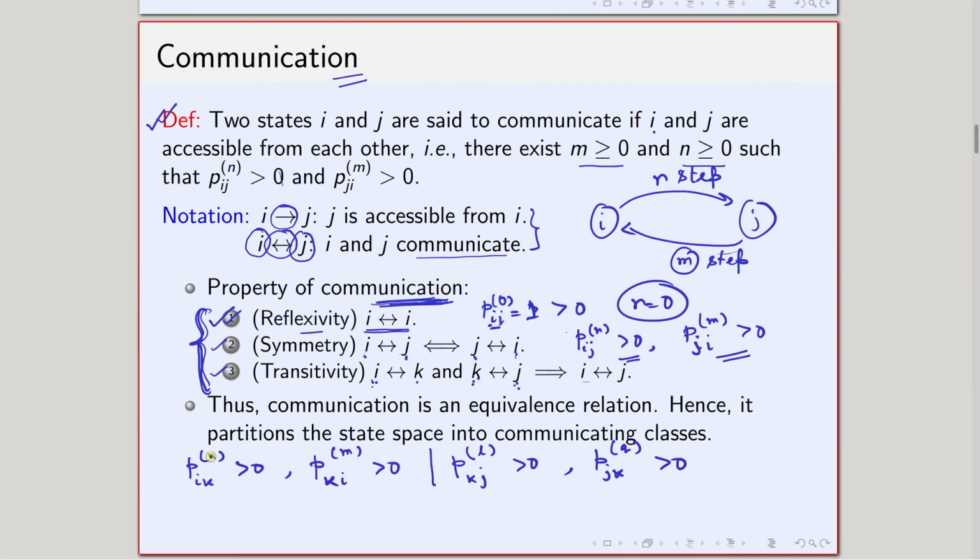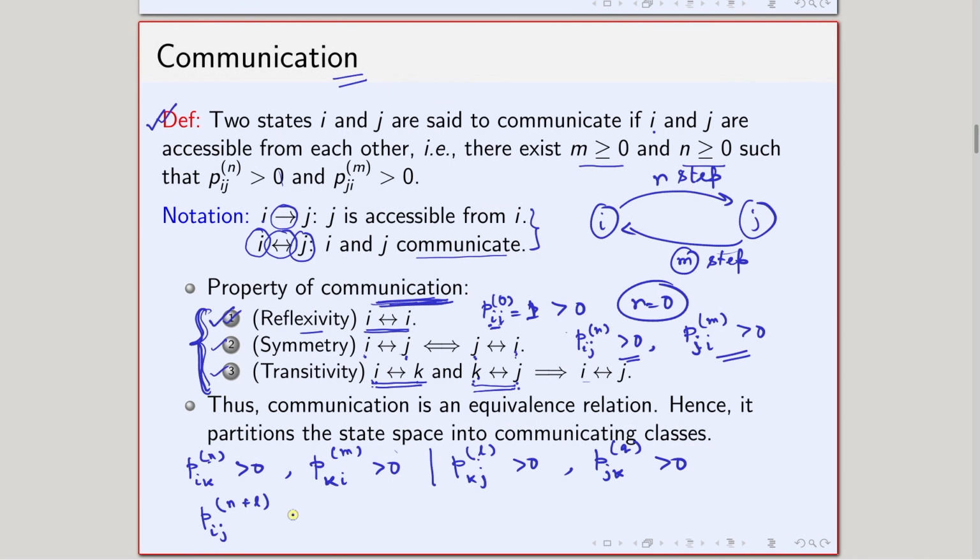There exists some n such that this quantity is greater than 0, m such that this quantity is greater than 0. This is true because i is communicating with j, and because k is communicating with j, that's why there exist l and q such that both the quantities are strictly greater than 0. Now think of this i to k. First notice that from i to j in n plus l steps, this n I have taken, this l I have taken.